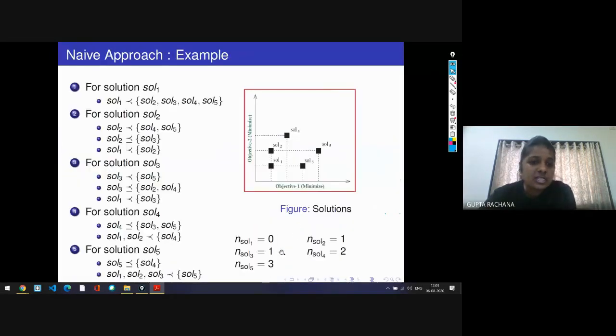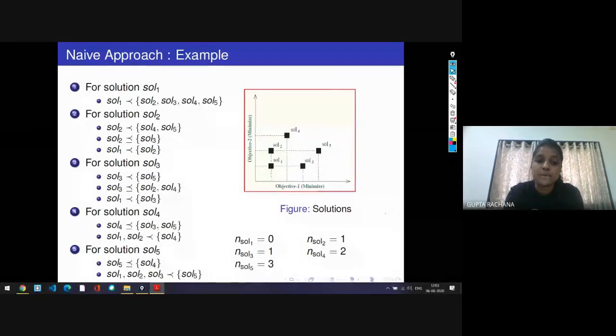We will select the solutions for the next iteration. These are some approaches through which we calculate the domination count and the non-domination rank, and based on the rank and the domination count, we decide which solution should be placed in the first front, which in the second front, and so on.